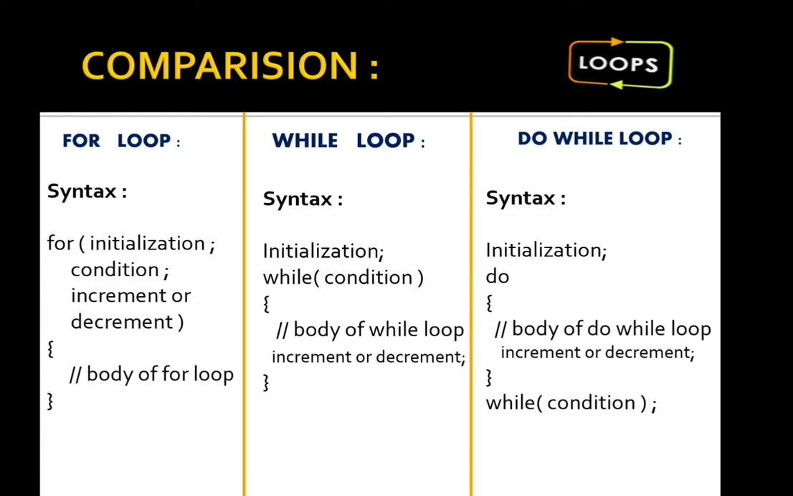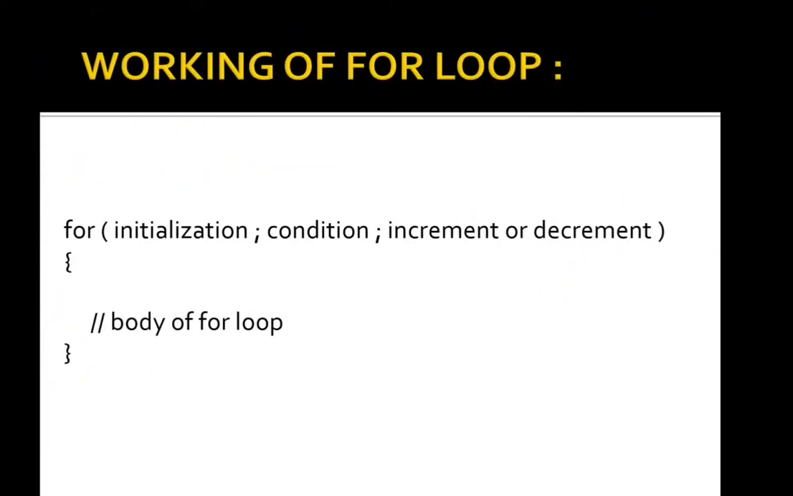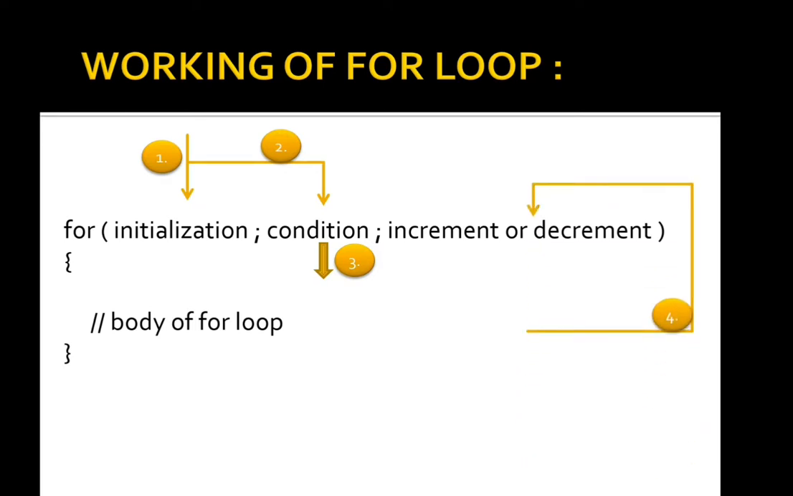First of all, we have to go with the working, how they work. See, working of for loop. First step, initialization. Next step is condition. Next step, if the condition is true, then we have to execute the body of the loop. Then the fourth step is, after executing the body of the loop, you have to go for increment or decrement, and again you do the same process.